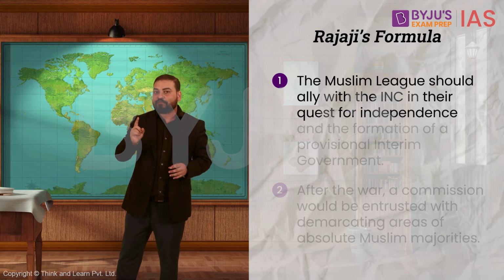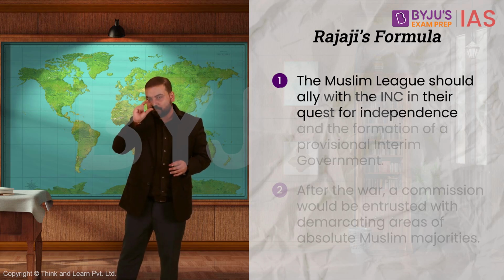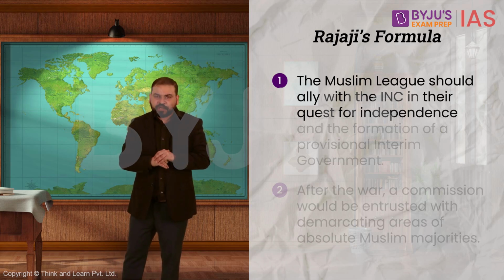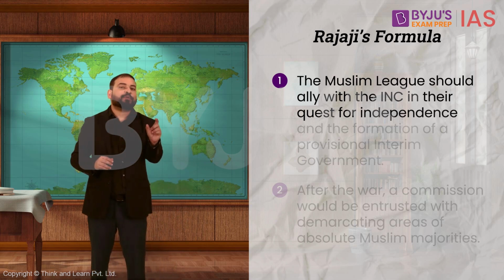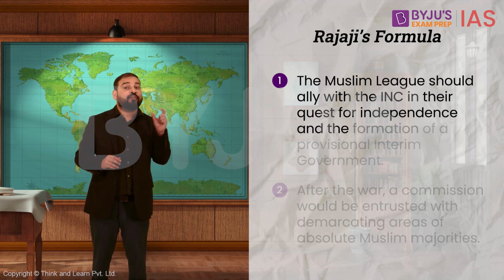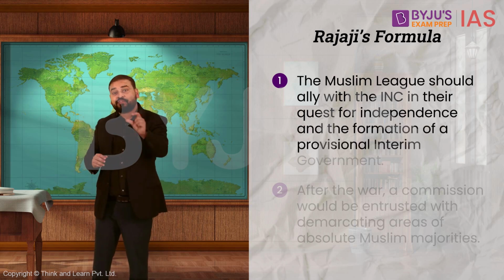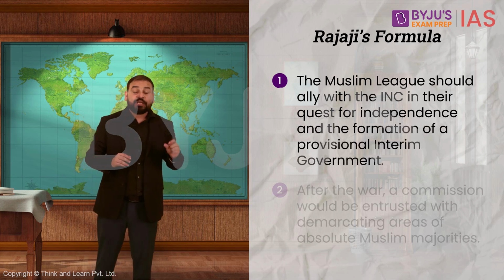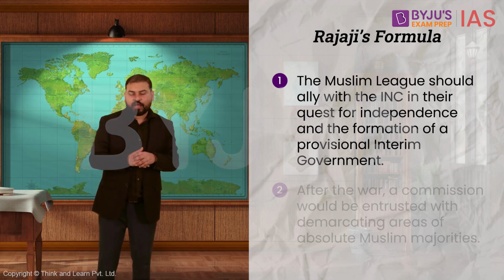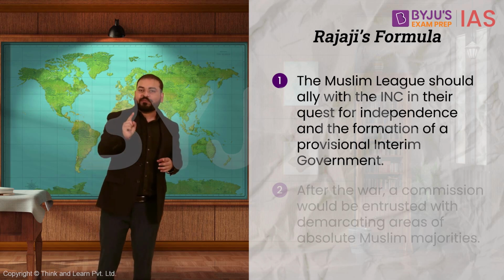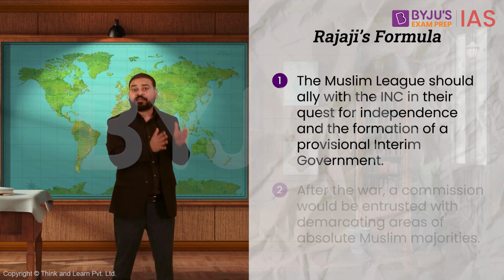The ultimate goal of independence was put first. Rajaji, in his formula, proposed that the Muslim League should cooperate with the Congress in the formation of a provisional interim government at the center until the transitional period ends. And what about the partition? It was made clear by the Muslim League that their main goal is partition.